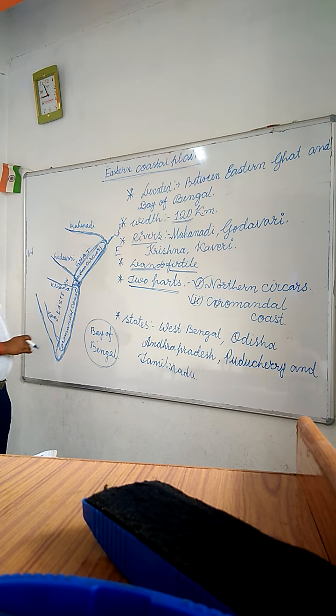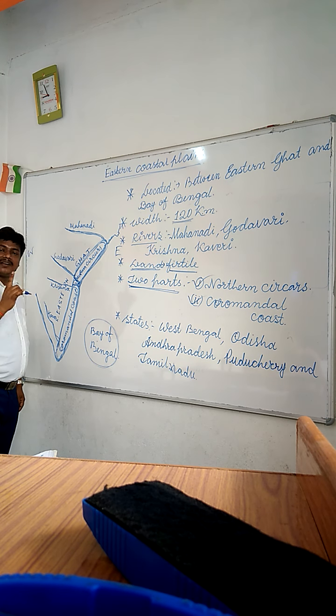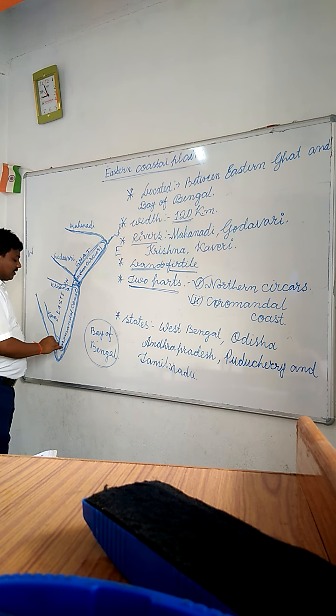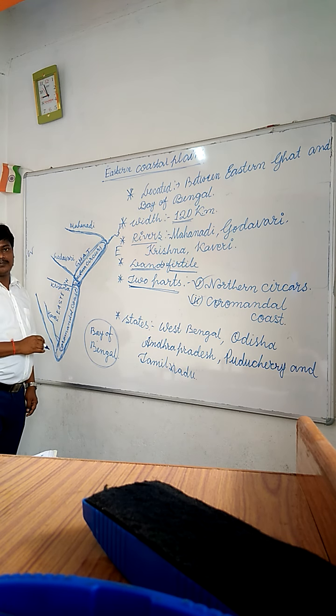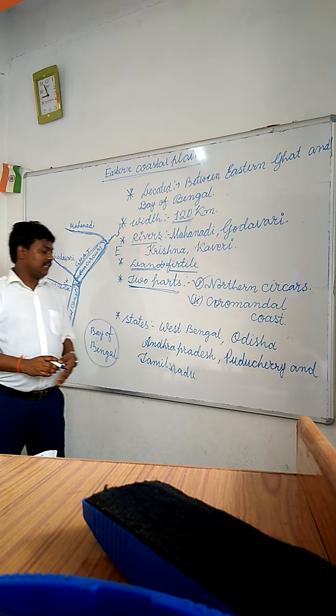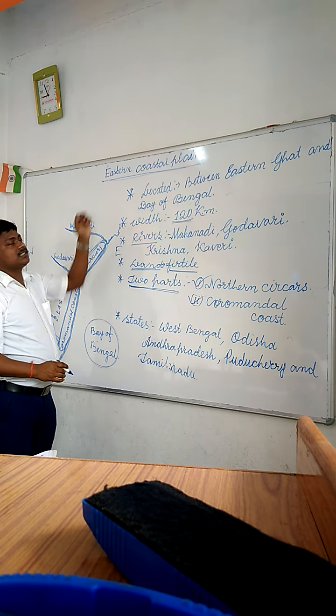Next part, you have to remember it, there are two parts of the Eastern Coastal Plain. First part is Northern Circars and second part is Coromandel Coast. And West Bengal, Odisha, Andhra Pradesh, Puducherry and Tamil Nadu are the states which are involved in the Eastern Coastal Plains.